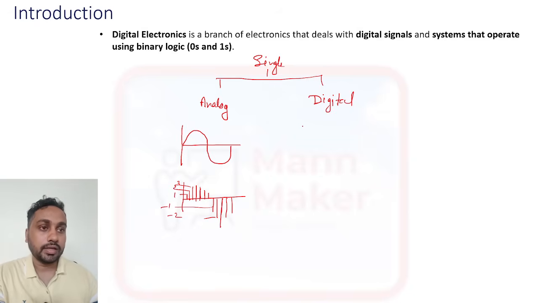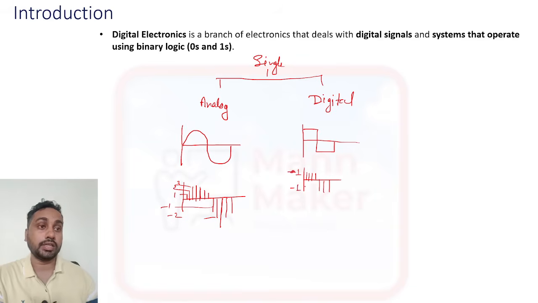And if you see a digital signal, then a digital signal deals with only two amplitudes. Okay, only two amplitudes are there in a digital signal. So if it is 1, then the other will be -1. So only two amplitudes will be there in a digital signal.